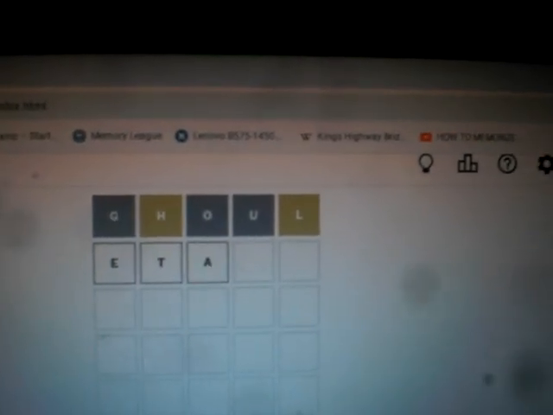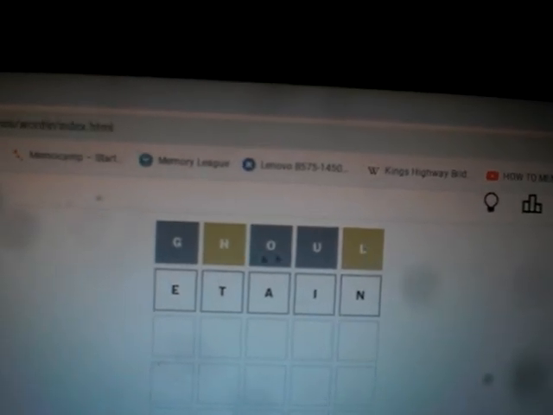ETAOIN SHRDLU. So in other words, the next 5 most common letters in the English alphabet, left to right, ETAOIN in that order. So now let's make a word with these 2 letters and 3 of these letters. See what we're doing? We've got a great first word. Now let's use the common letters and reverse engineer, get rid of them. Okay, so let's start with the H,